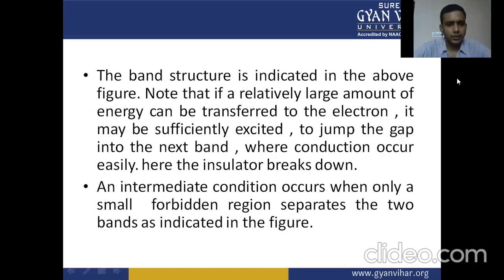Note that if a relatively large amount of energy can be transferred to the electron, it may be sufficiently excited to jump the gap into the next band, where conduction occurs easily. Here the insulator breaks down. An intermediate condition occurs when only a small forbidden region separates the two bands, as indicated in the figure.